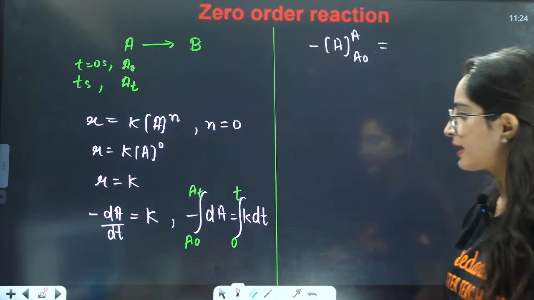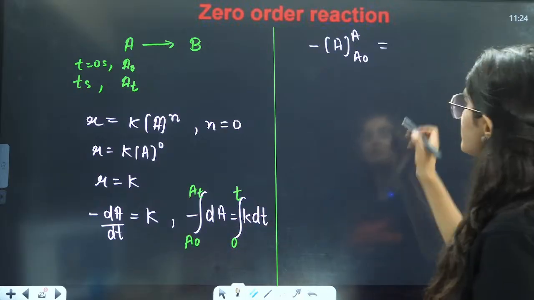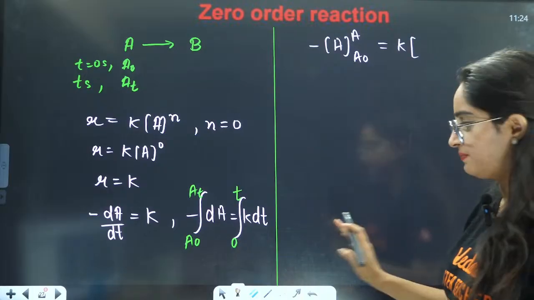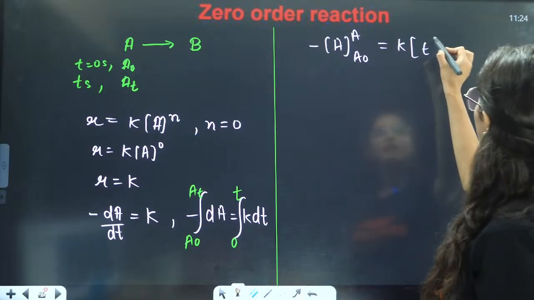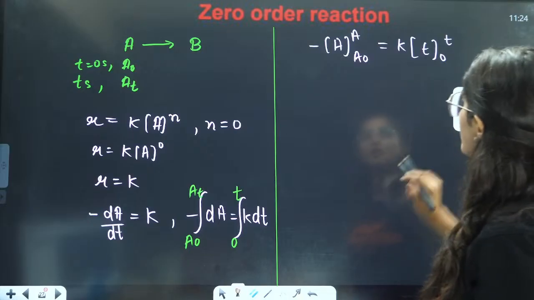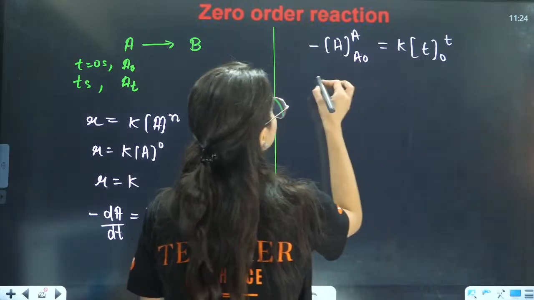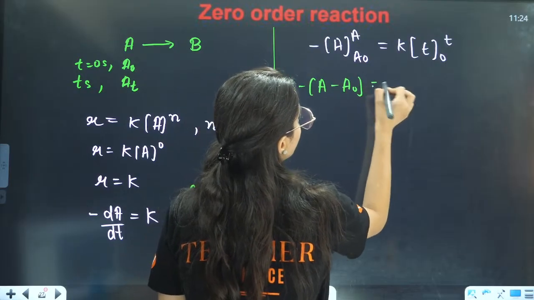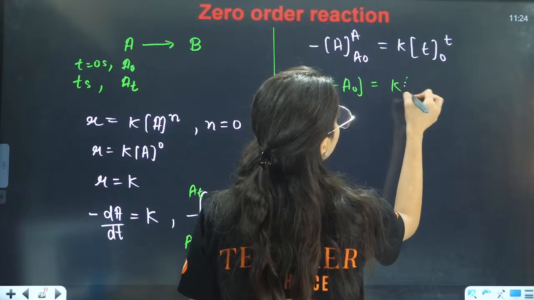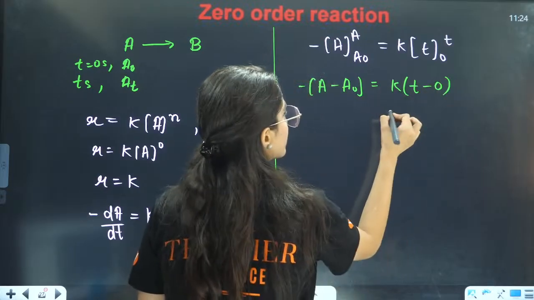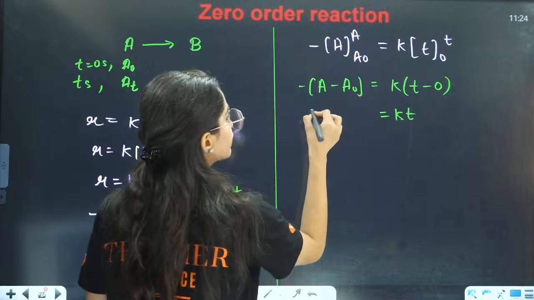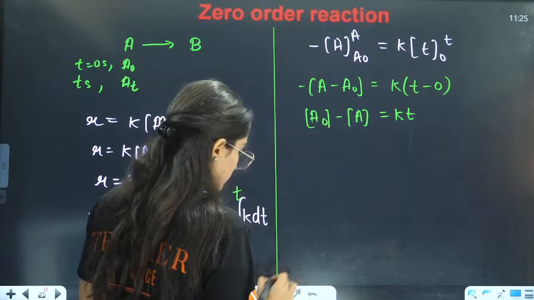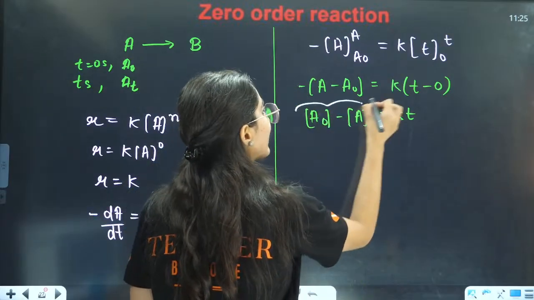And what is the integration of this thing? Again, K is a constant. We will take this out. Again, 1 dot integration dt. That will be T from 0 to T, right? So what you can write here is minus of A minus A naught equals to KT minus 0. So here it will be KT, and here it will be A naught concentration minus A.